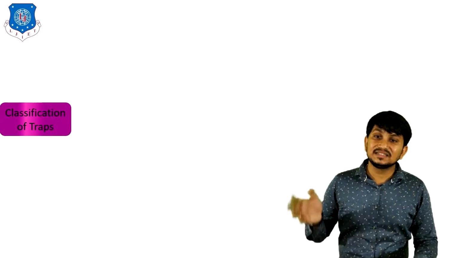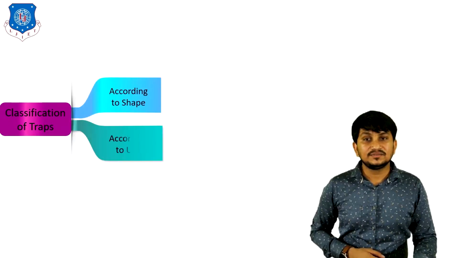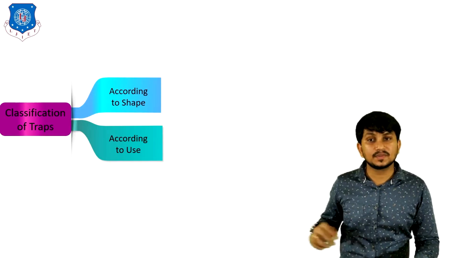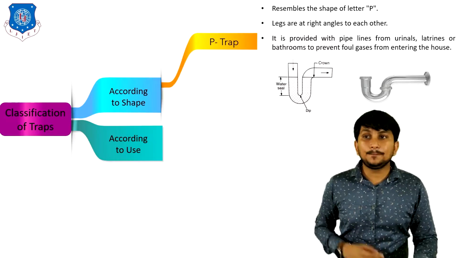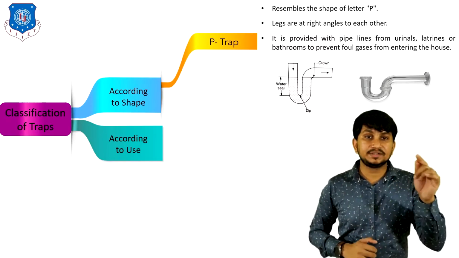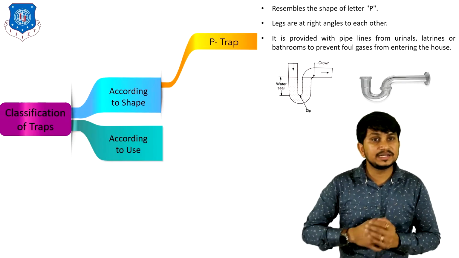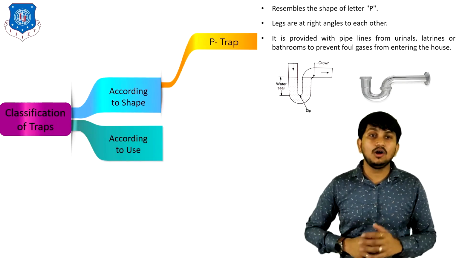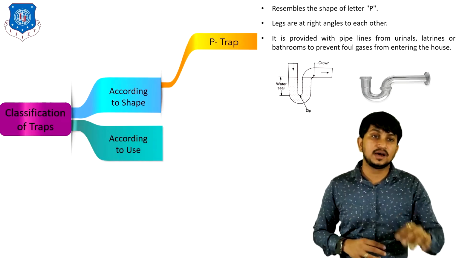Now let's discuss the classification of traps. First is according to shape and second is according to use. According to shape, first type of trap is P trap. The shape of this trap is like the letter P. The legs are at right angles to each other. It is generally provided with pipelines from urinals, latrines or bathrooms to prevent foul gases from entering into the house.